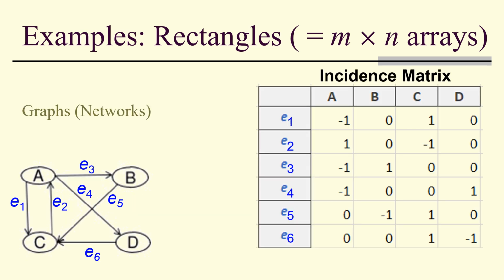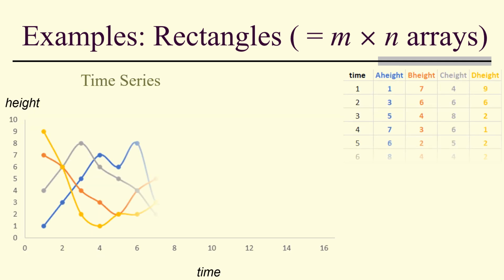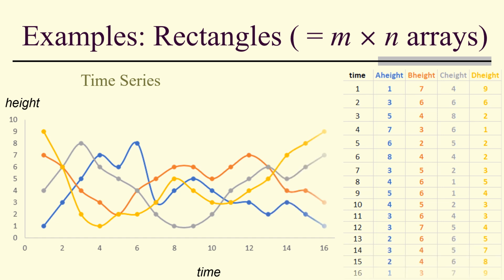Graphs and networks. You describe them using an incidence matrix. For example, if we add an edge E7, then we add a row to model the connectivity of that edge. For large networks, each row is mostly zeros. In fact, there are in each row only 2 non-zero entries. Well, what about time series? Time series, well, this is once again a rectangular array, but it's not sparse, and it's a different form of data, even though everything we're looking at.